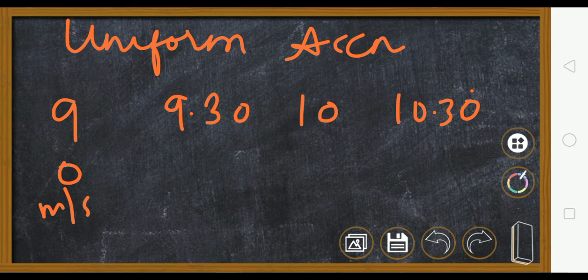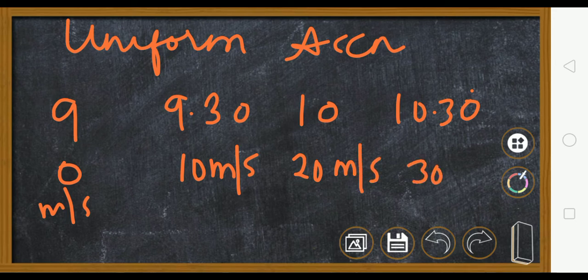From 9 to 9:30, its velocity is say 10 meter per second. At 10 am it is 20 meter per second. Here it is 30 meter per second. So you can see that for every half an hour interval it is changing the velocity by 10 meters per second. So it is an equal change in velocity in equal intervals of time. So this is said to be uniform acceleration.